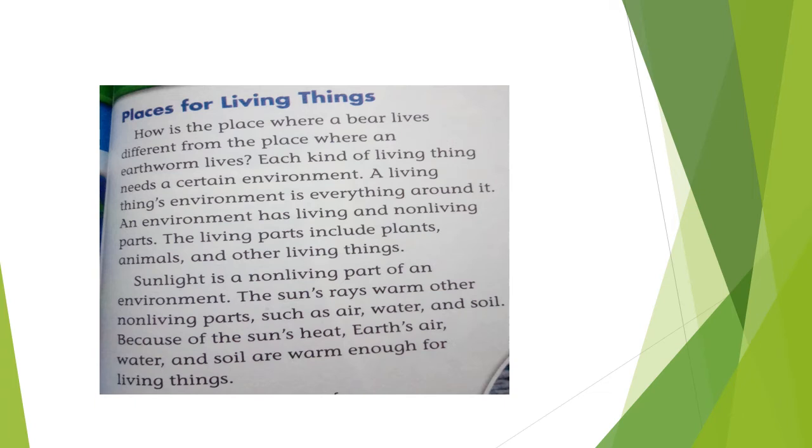A living thing's environment is everything around it. An environment has living and non-living parts. The living parts include plants, animals, and other living things. Sunlight is a non-living part of an environment. The sun's rays warm other non-living parts, such as air, water, and soil. Because of the sun's heat, Earth's air, water, and soil are warm enough for living things.